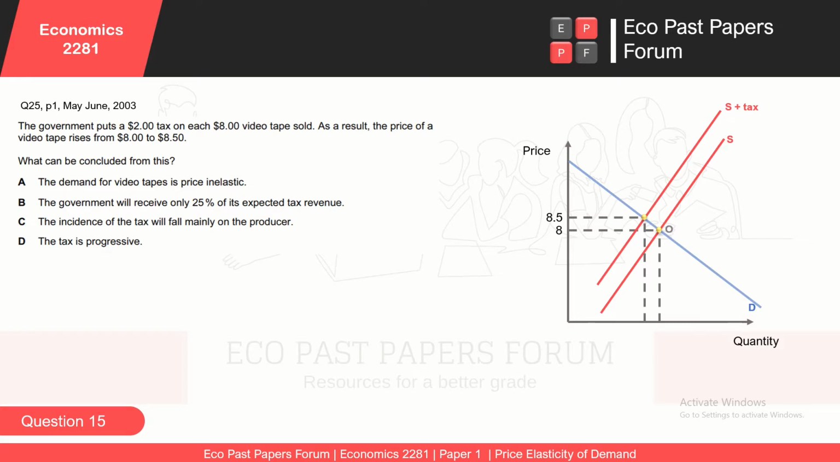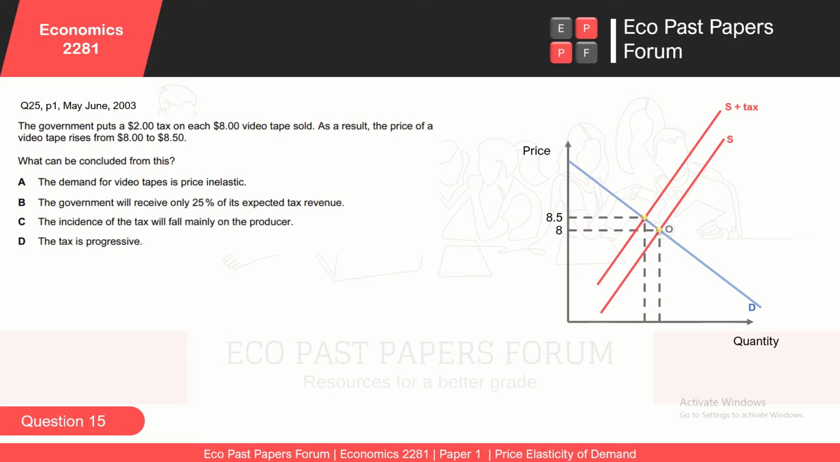Now what is interesting is that the tax which is applied is 2. The price should have increased from 8 to 10, but the price has increased from only 8 to 8.5, an increase of $0.5 only. Why? This is because the producers have decided not to pass a lot of the tax burden onto the consumer. How do we know this?